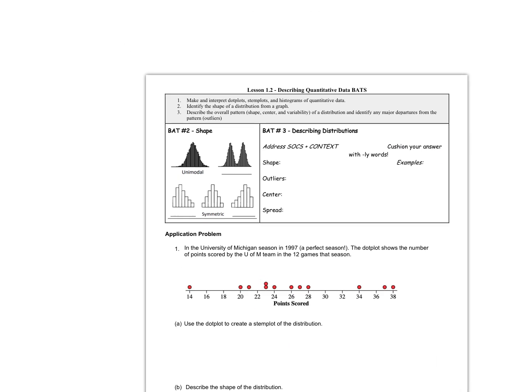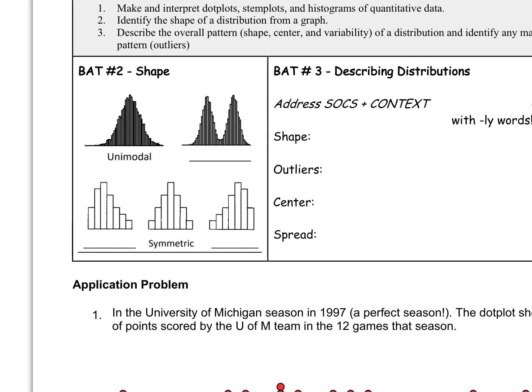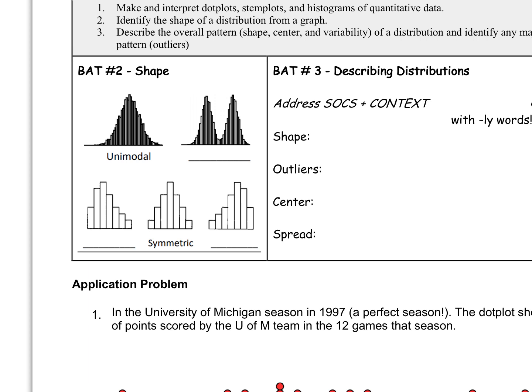All right, so looking here. First thing we talk about here is shapes. In the video, we talked about some of this. Unimodal means it has 1 peak to it, right? So what would 2 peaks mean? Bimodal.